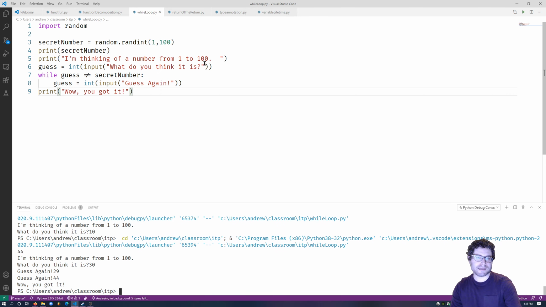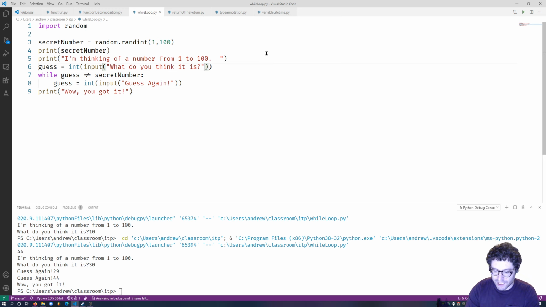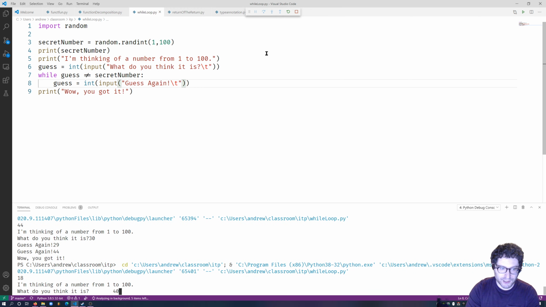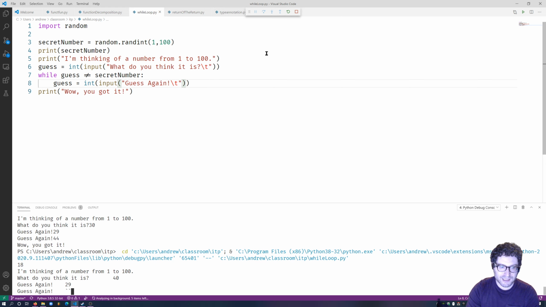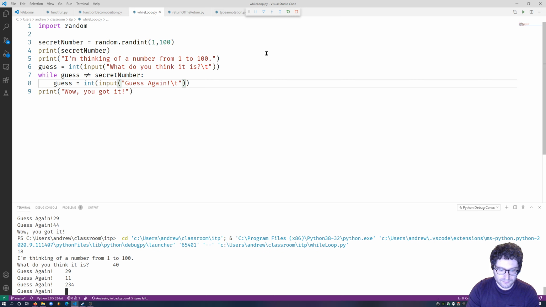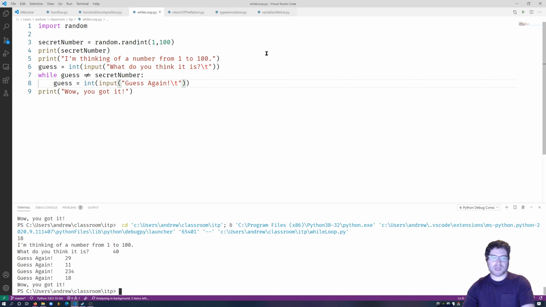Okay, great. So let's go ahead and put in a \t over here so that the formatting is easier on the eye, so that it doesn't look all jumbled together. So this while loop runs so long as I have not guessed the number. Once I guess the number, it stops. Once this condition is no longer true, which is the guess and the secret number don't match, we stop. So let's build this out and make it a much more robust program. It's not too hard to build up with that.